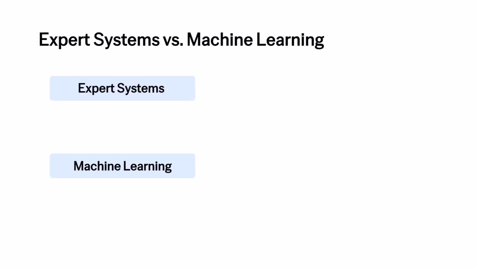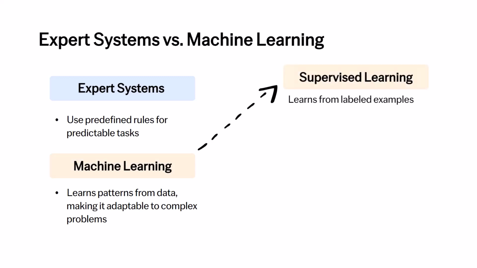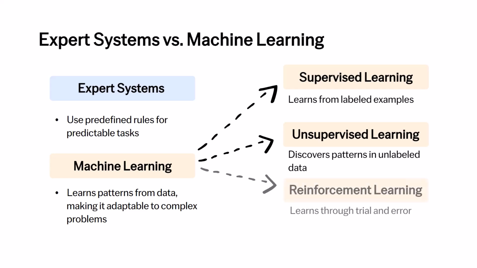We've just explored the key differences between expert systems and machine learning in AI. While expert systems use predefined rules for predictable tasks, ML learns patterns from data, making it adaptable to complex problems. It covers the three main types of ML: supervised learning, where models learn from labeled examples for tasks like spam detection; unsupervised learning, which discovers patterns in unlabeled data for clustering and anomaly detection; and reinforcement learning, which learns through trial and error for dynamic tasks like robotics and self-driving cars.